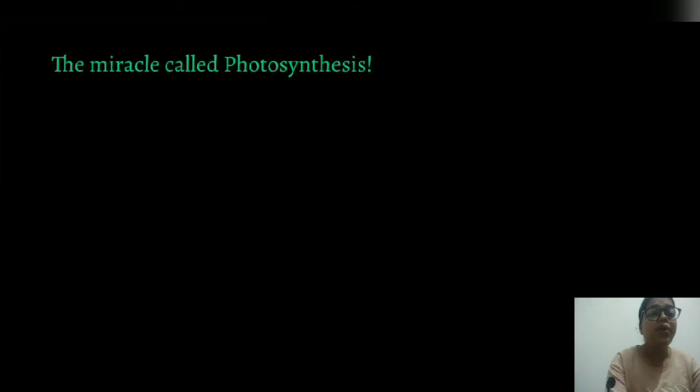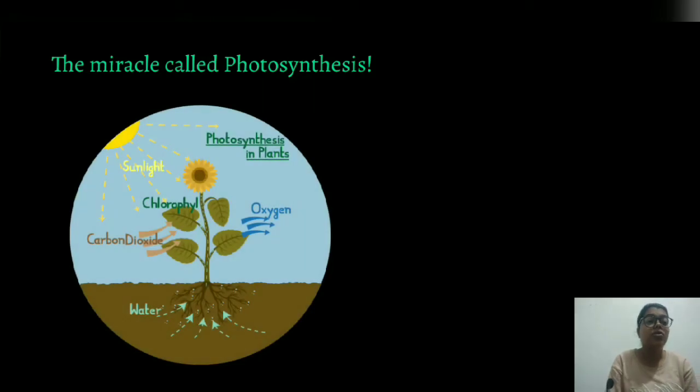Now we will look at how autotrophs actually produce their food. They produce their food through the process called photosynthesis. Now I'll explain what conditions are necessary for photosynthesis. There are four conditions necessary for photosynthesis. Firstly is the light, another is the chlorophyll, third is the water, and fourth is the carbon dioxide.